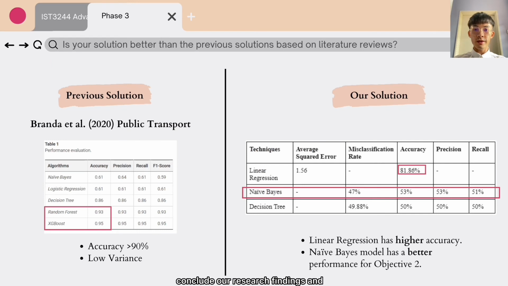To conclude our research findings and compare them with previous studies, the previous studies show an averagely high accuracy of 90% and low variance between the records. In contrast, our research found the highest accuracy among the 3 different predictive modeling techniques was linear regression, with a value of 81.9%, whereas for our second objective, Naive Bayes was selected as the preferable technique compared with decision tree, as its performance shows a better result.